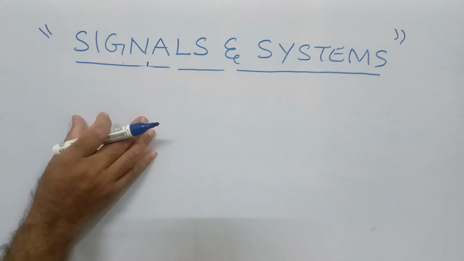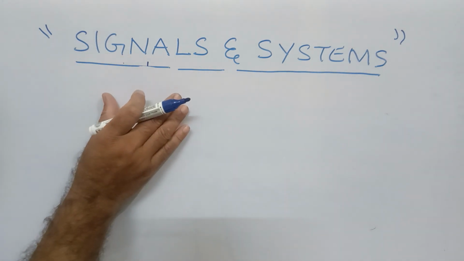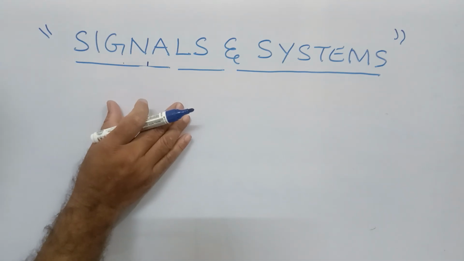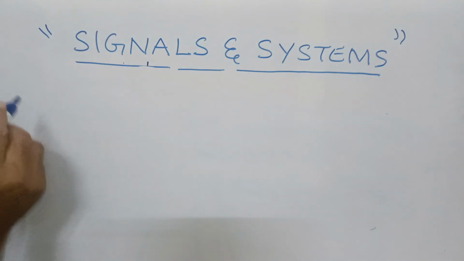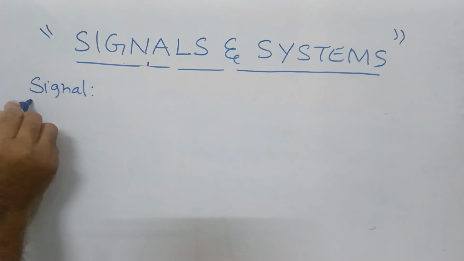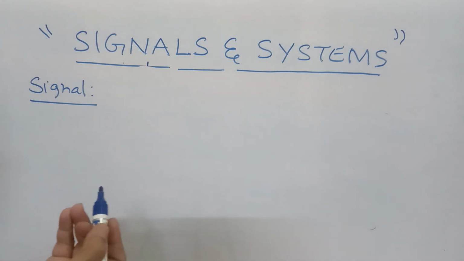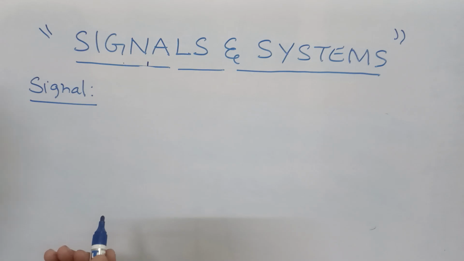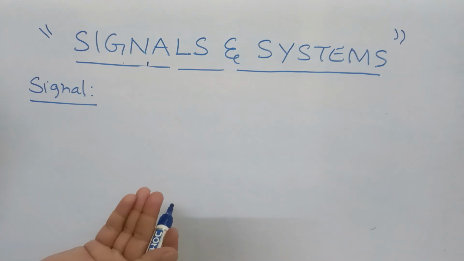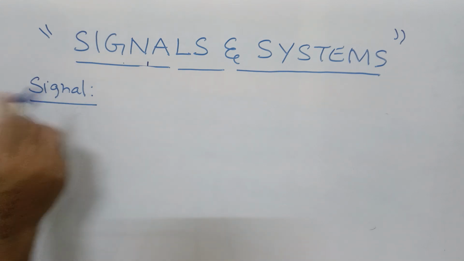So, let us see what is a signal, and what are the different types of signals. How is a signal defined? A signal is defined as any physical quantity that conveys some amount of information or some amount of message.